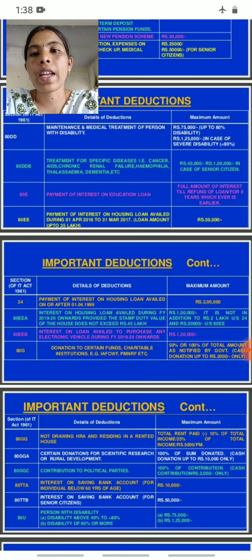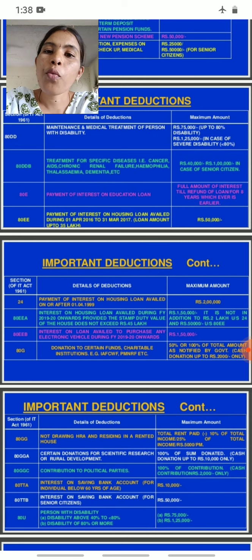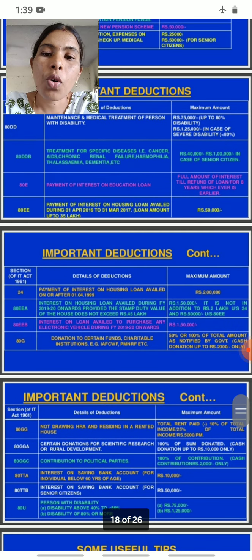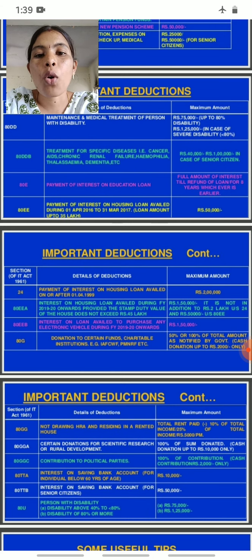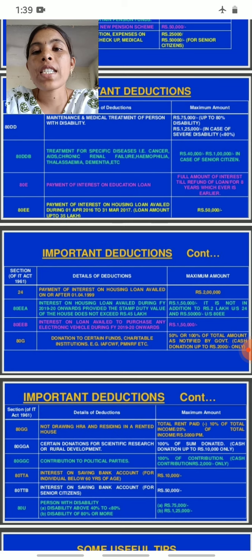So the full amount of interest is deductible, till the loan is repaid or for the specified years, whichever is earlier. Here, once again I repeat it. According to Section 80E, payment of interest on education loan, the full amount of interest till the loan is repaid or for the specified years, whichever is earlier.